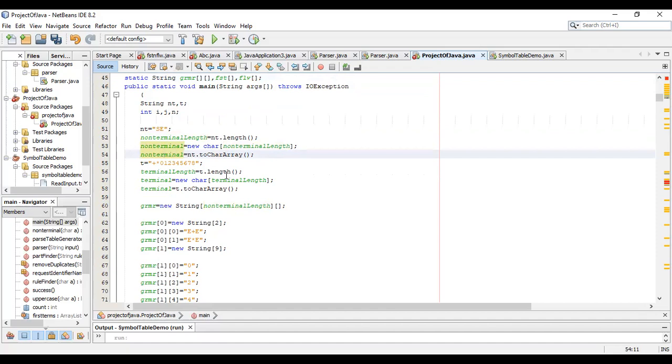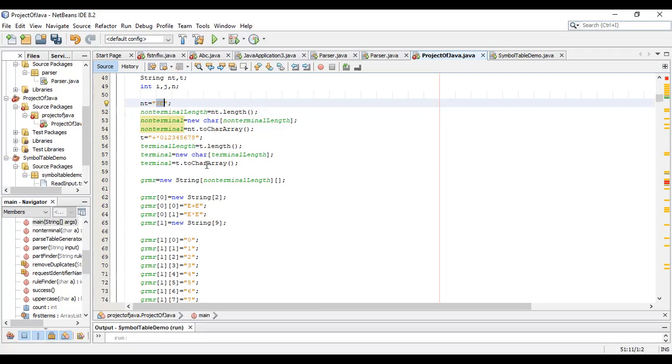So here we use two non-terminals, which are S and E, and 11 terminals: plus, multiply, and 0 to 8, which we directly built into that language. If we run the program, it will automatically take our non-terminals, terminals, and productions and make a first and follow set. Next you will see.